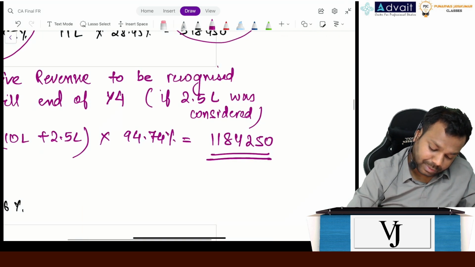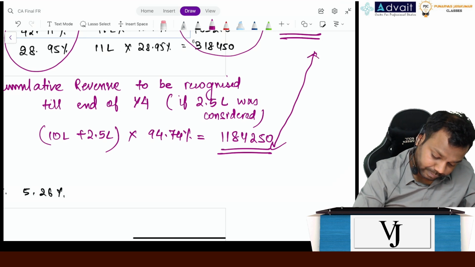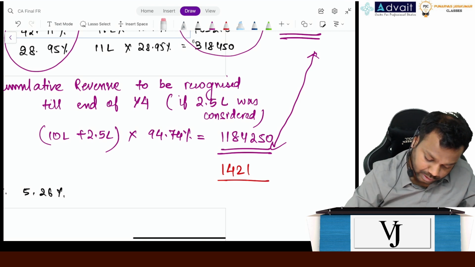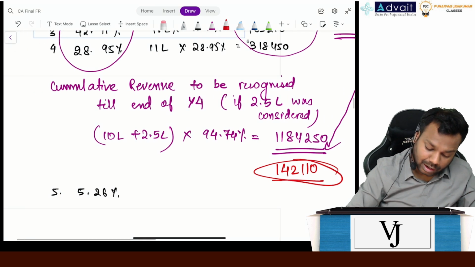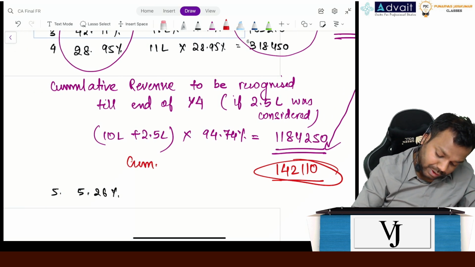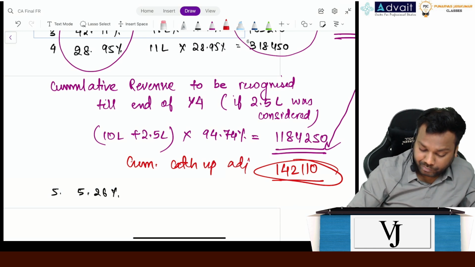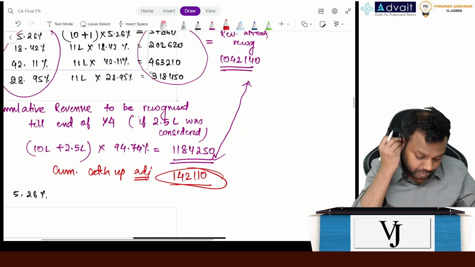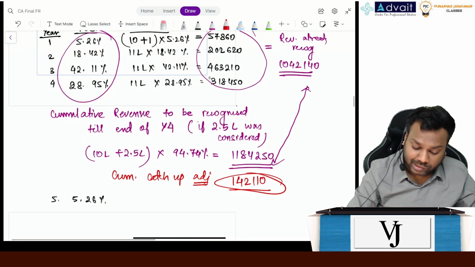Now can you please find the difference between them? 1,42,110. Now this is called as cumulative catch-up adjustment.